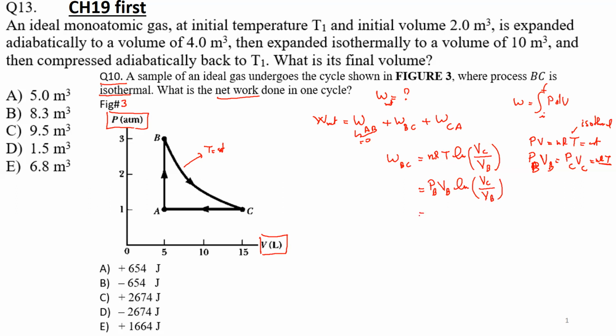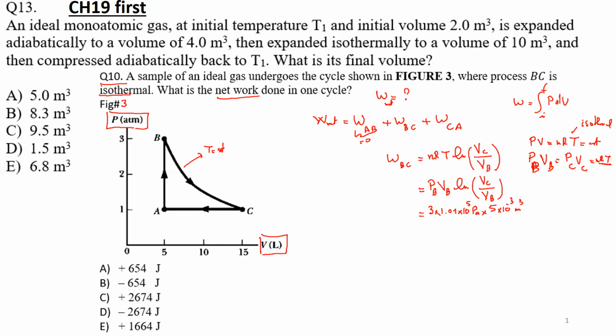So let's calculate it. PB, I know it, it's 3 atmospheres, so 3 times 1.01 times 10 to the power 5 Pascal. VB, I multiply by 5 liters, so 5 times 10 to the power minus 3 meter cube.